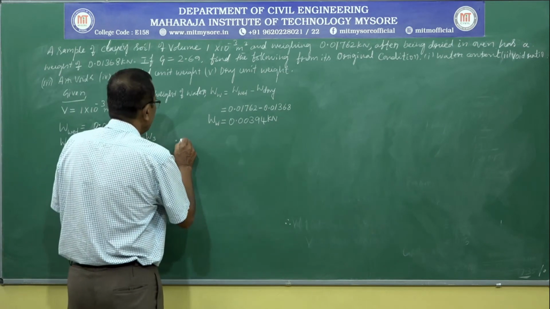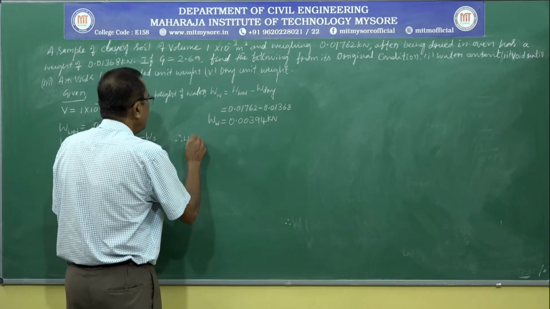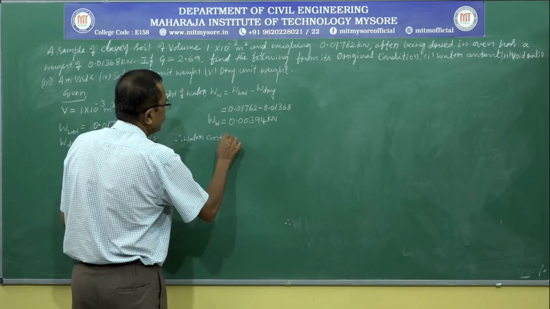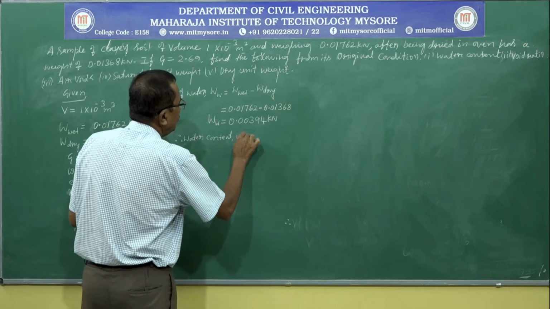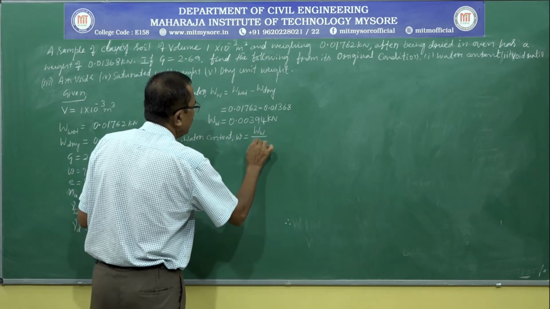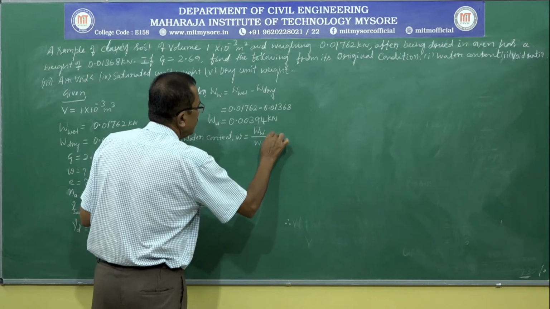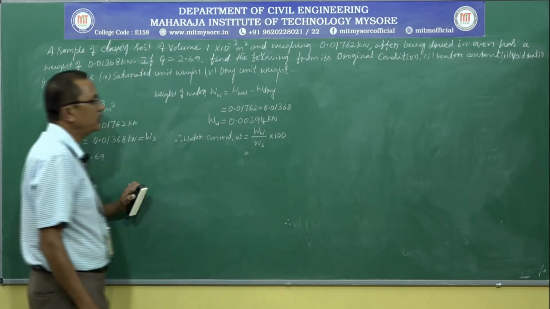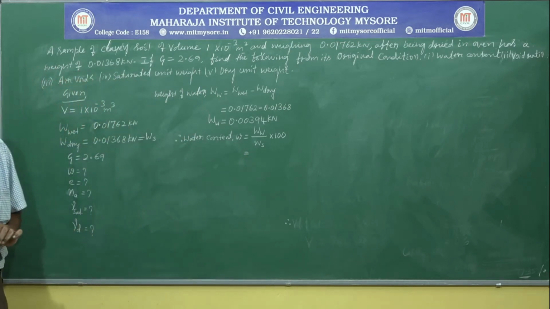Therefore, water content W is equal to, from the definition of water content, weight of water by weight of soil solid, expressed as a percentage. WW divided by WS multiplied by 100.